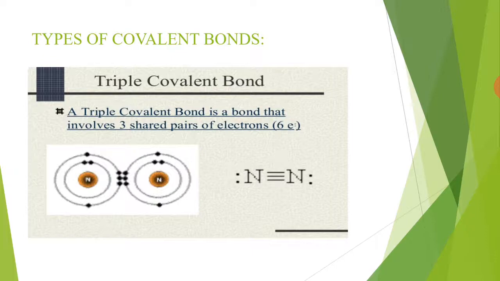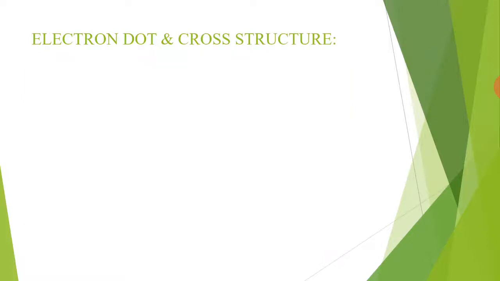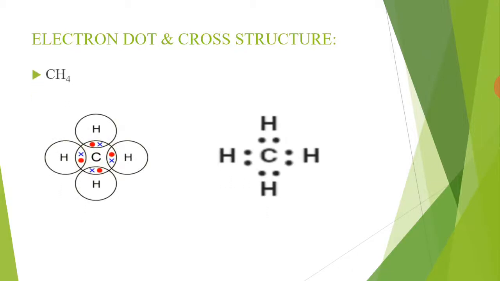Now, we discuss how we draw the electron dot and cross structure for simple covalent molecules. Let us consider the example of methane, which contains single covalent bonds. We know that carbon has 4 electrons in the valence shell and it needs 4 electrons to complete its octet.